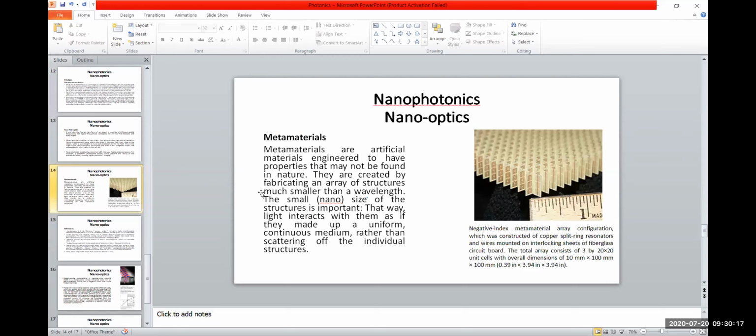Then there's a new branch of materials, metamaterials. Metamaterials have physics totally different from ordinary materials. They exhibit negative refractive index. Commonly, the materials we have studied so far exhibit positive refractive index, but in the case of metamaterials, the refractive index becomes negative.